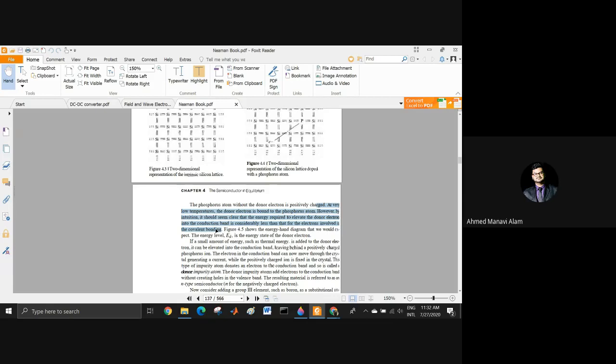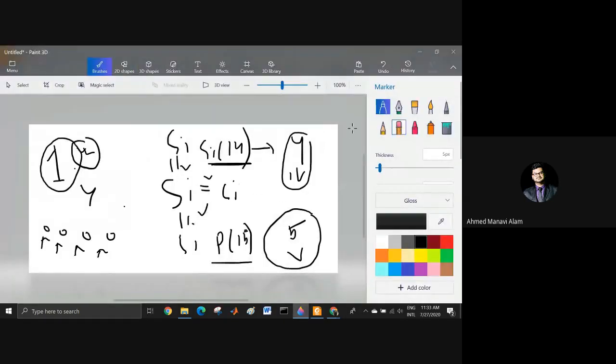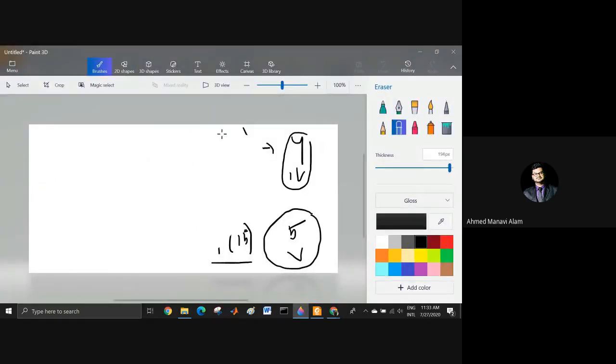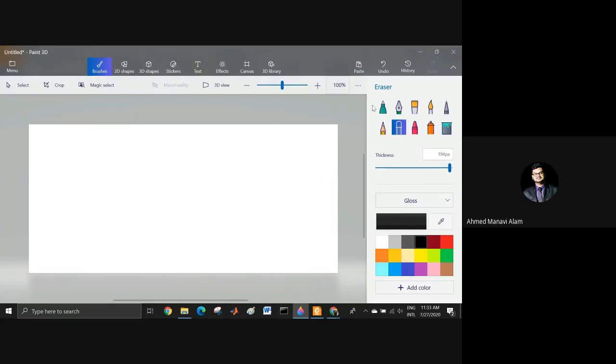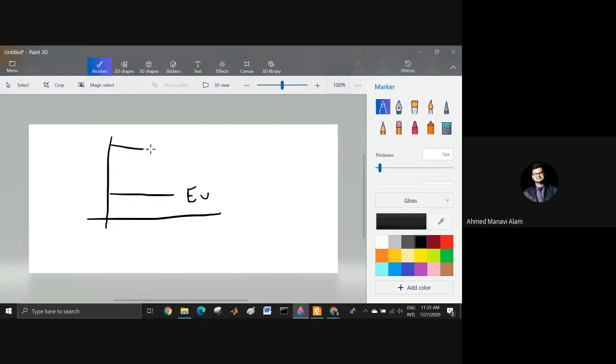However, by intuition, it should seem clear that the energy required to elevate the donor electron into the conduction band is considerably less than that for the electrons involved in the covalent bonding. What does that mean? That means our main target was to elevate electrons from valence band to conduction band. Our target was that.